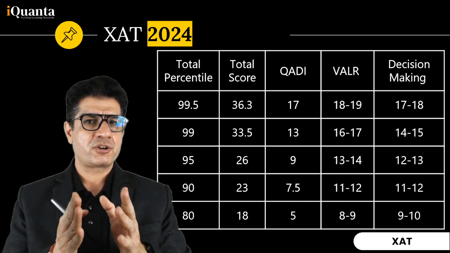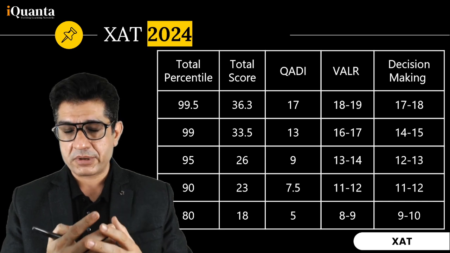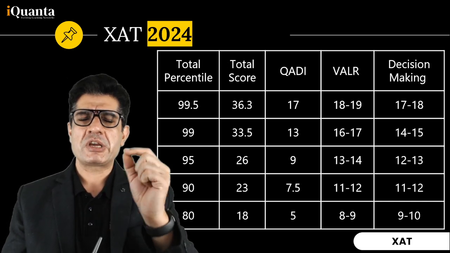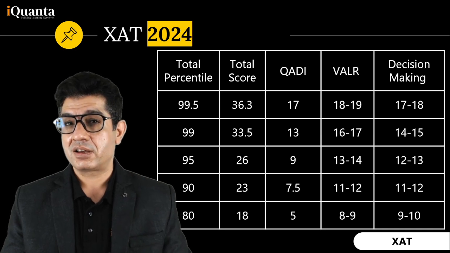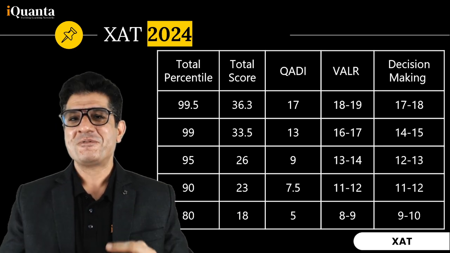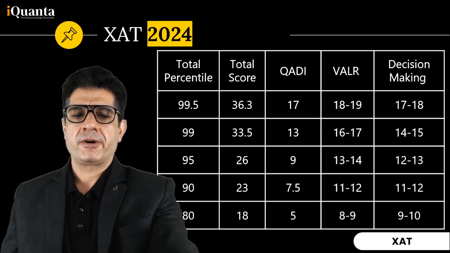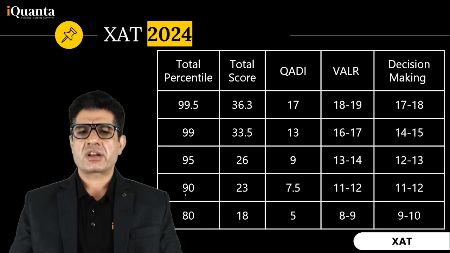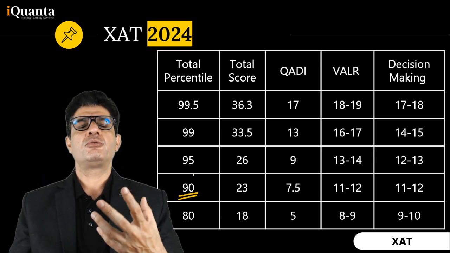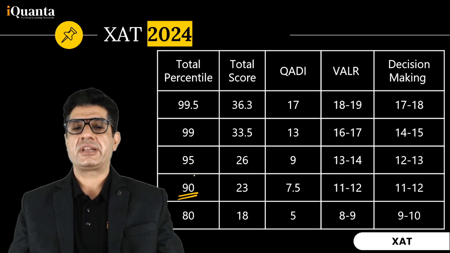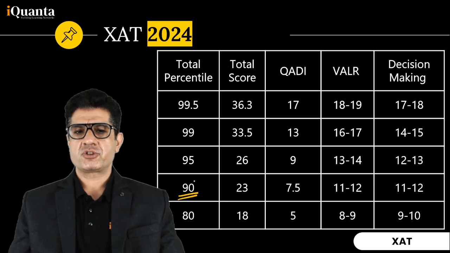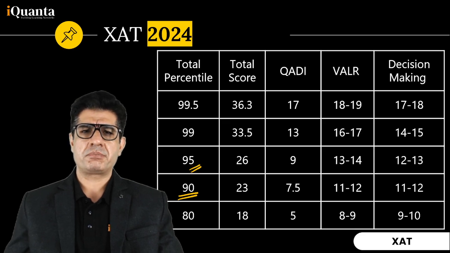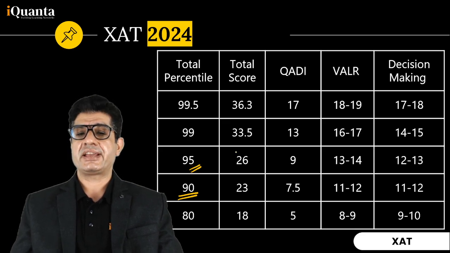And you know that in order to get into XLRI Jamshedpur, if you are a male candidate, you are basically looking at 97 percentile plus. Female maybe a couple of marks less, maybe even at 96, maybe even lower. We have seen those cases. But for the majority of the calls that we get, if you are above 90, you would be able to apply to quite a few of those colleges that take admissions on the basis of the XAT score. Above 95, and you'd perhaps, depending upon your profile and background, even have a shot at XLRI Jamshedpur.